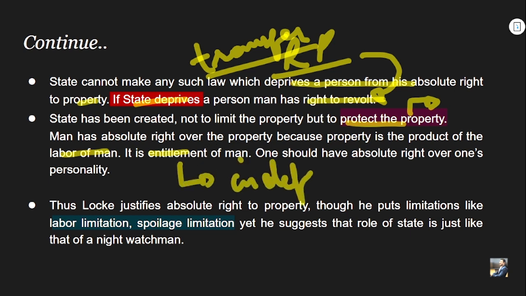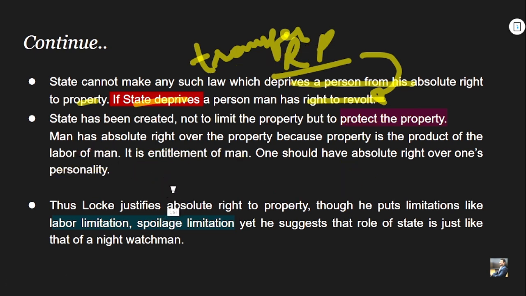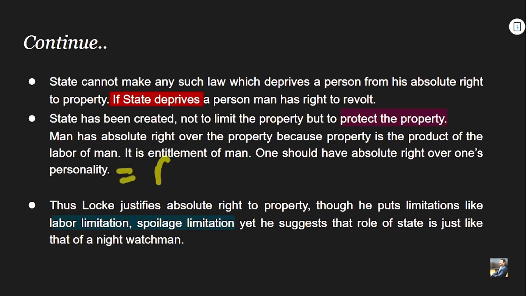It is indefeasible, it is inalienable, it is infallible. No one can take the right to property from man, and hence it becomes the entitlement of man. One should have absolute right over one's personality and thus one's property, right? So this is how important right to property is according to Locke, right?